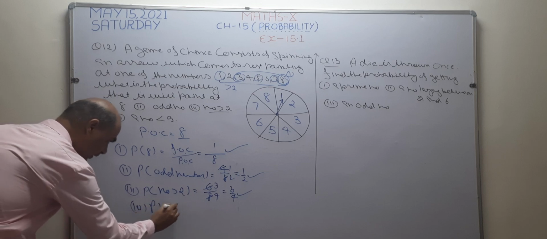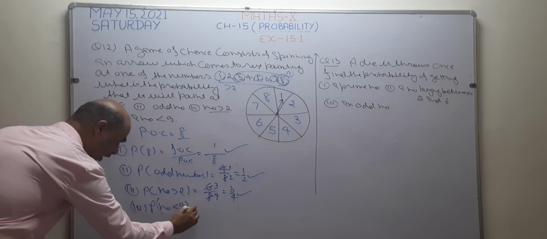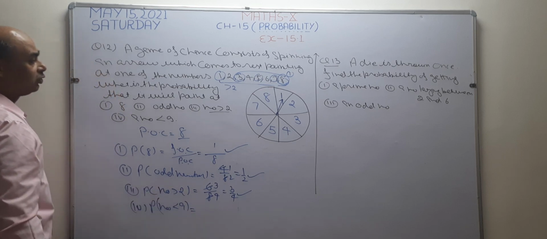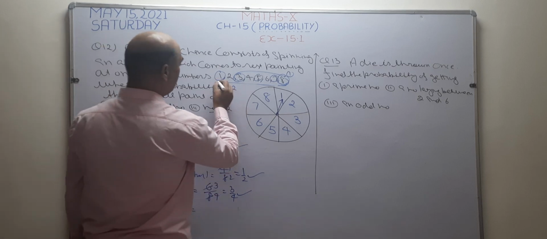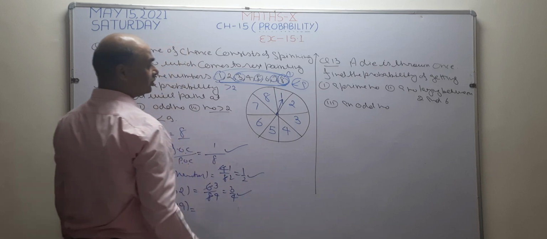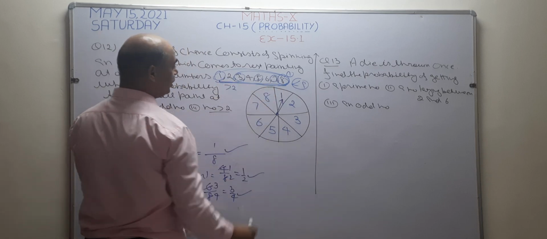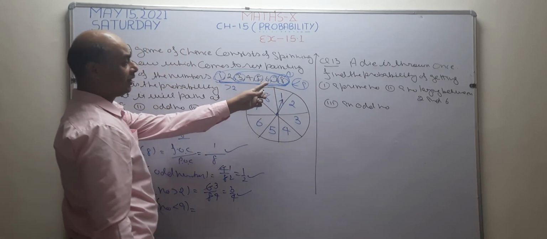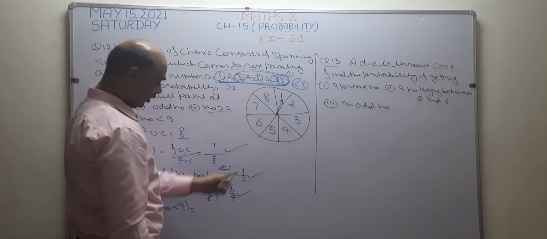Probability of a number less than 9. I want to check how many numbers are there which are less than 9. When I see, all the numbers are less than 9. So this is going to be an example of a sure event. Okay, this is the example of a sure event.